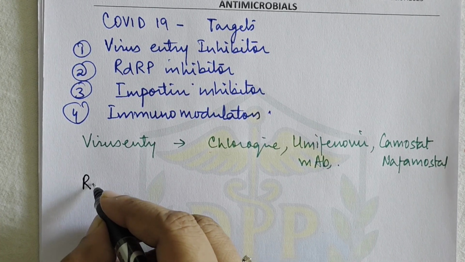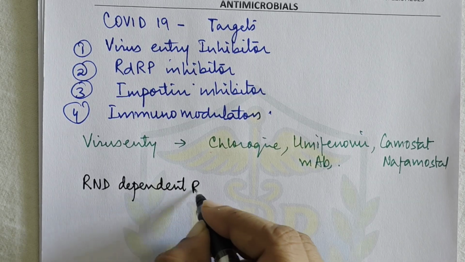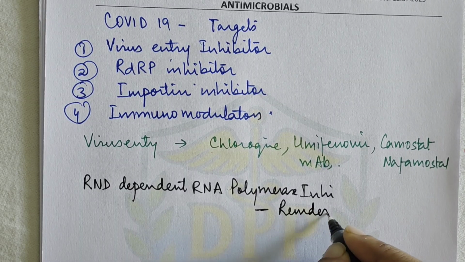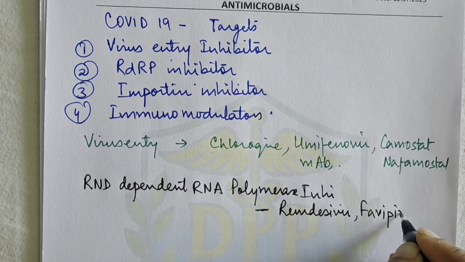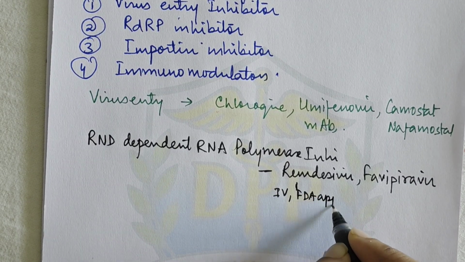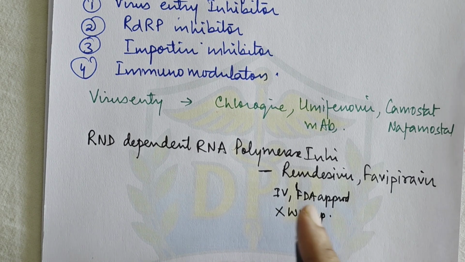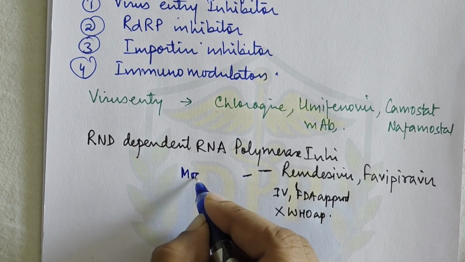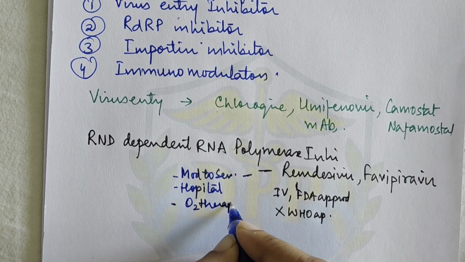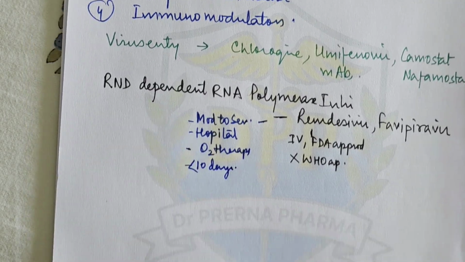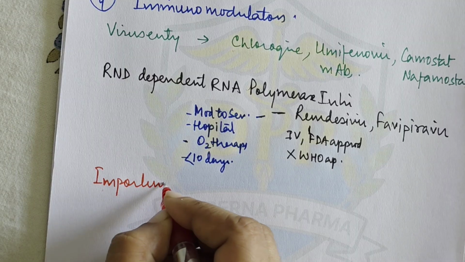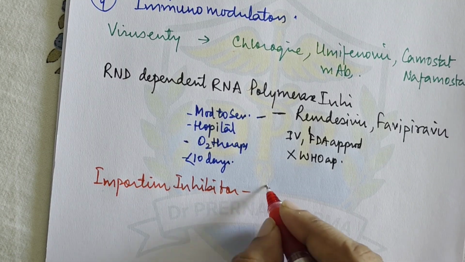The second is RNA-dependent RNA polymerase inhibitors. The drugs in this are remdesivir and favipiravir. Okay, so remdesivir is basically an adenosine analog. It is administered IV, and it is FDA approved for the treatment of COVID-19, not WHO approved, right? So remdesivir was indicated in moderate to severe COVID-19 hospitalized patients, then patients on oxygen therapy, and within less than 10 days of disease onset. So this was about remdesivir. Then the third category, importin inhibitors, right? What are the drugs which come in that? In this we have ivermectin.